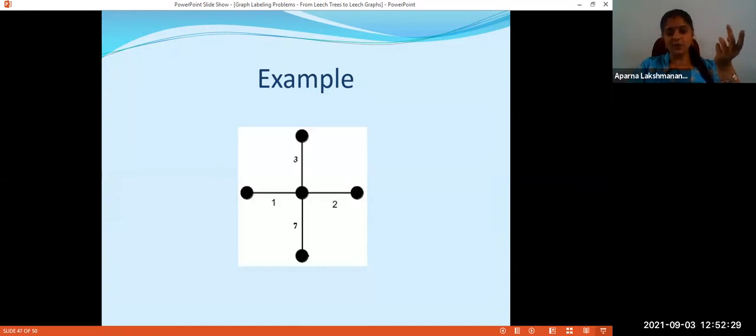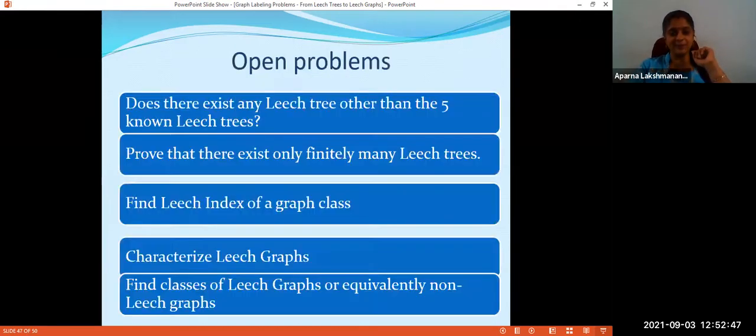4. 3 plus 1 is 4. 3 plus 2 is 5. 6 is missing. 7 is here. 7 plus 1 is 8. And 7 plus 2 is 9. 7 plus 3 is 10. So from 1 to 10, 3 is repeating and 6 is missing. Okay, so this is called an almost Leach tree.